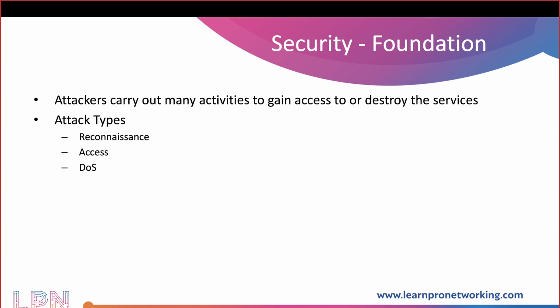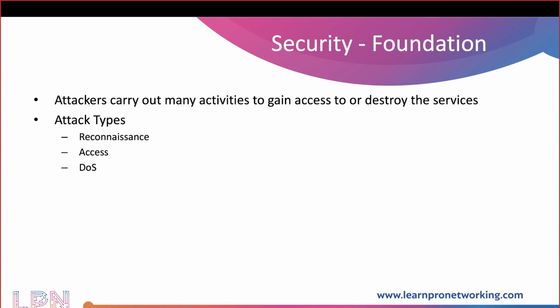With that collected information, the attacker may move to the next stage, which is called an access attack or DoS attack. An access attack is where the attacker is trying to steal that information. He is not trying to destroy it. Whereas in a DoS attack, the attacker is trying to destroy the services or the data. Access attack means there is unauthorized access to the data. So I have some data, and that data could be stolen or accessed by an unauthorized user. That's where the access attack comes into the picture.